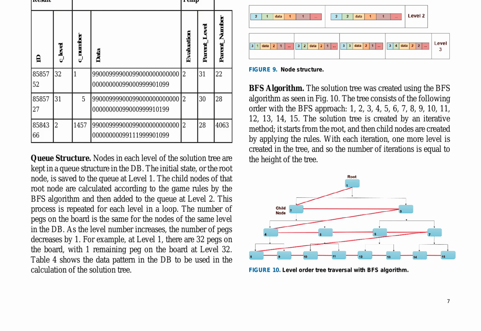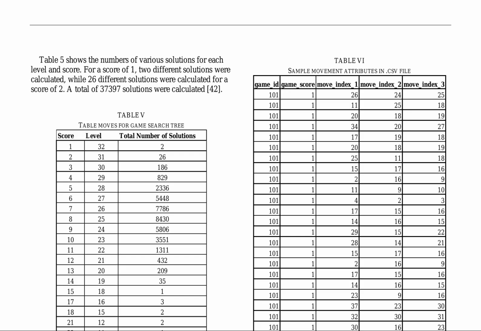Each iteration adds one more level to the tree, making the number of iterations equal to the height of the tree. The integration file, as shown in Table 6, includes the final digital pieces of information and is used to drive the motion. It includes sample movement attributes in a .csv file, which includes game_id, game_score, and move_index attributes. The file is used to drive the motion and is generated based on the game scenario.